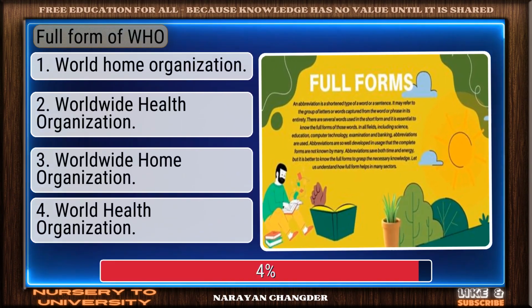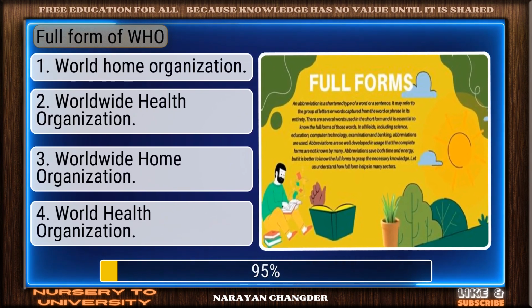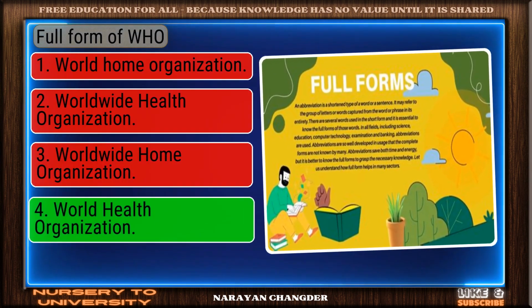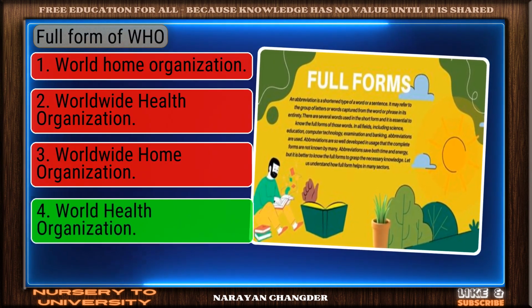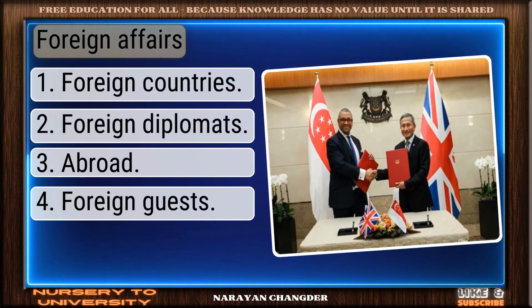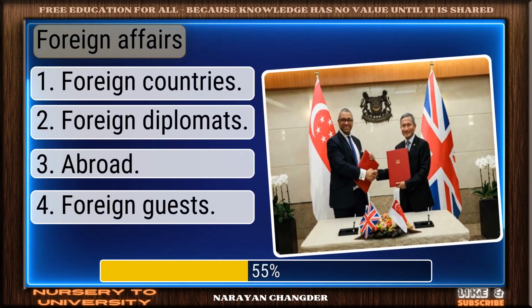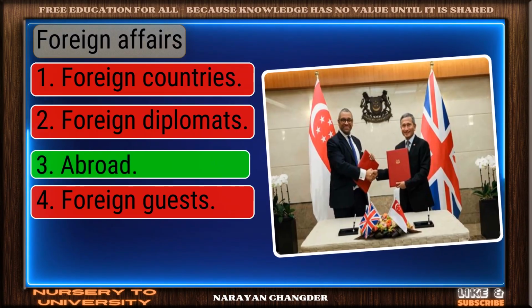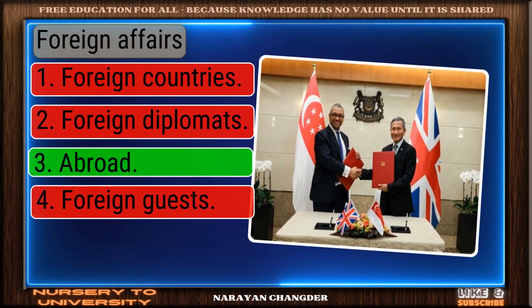Full form of WHO? Good thinking. World Health Organization is the right answer. Foreign affairs. Correct. Abroad is the right answer.